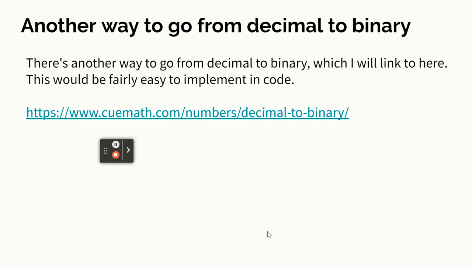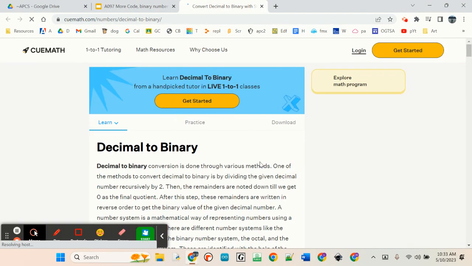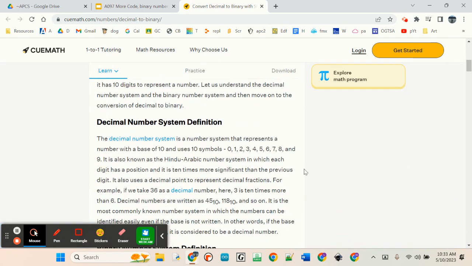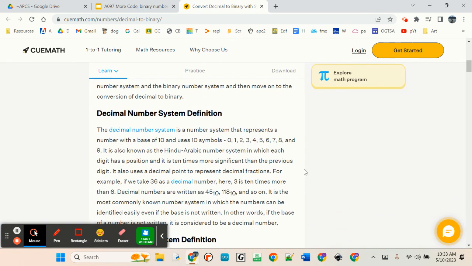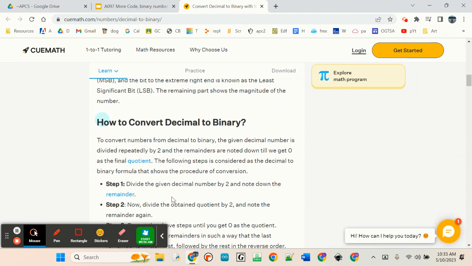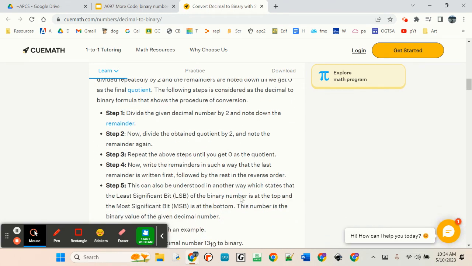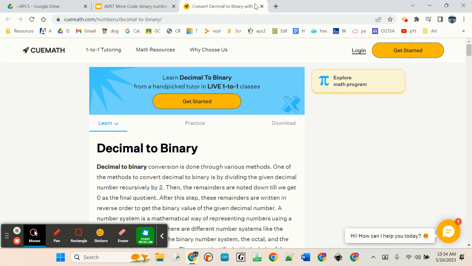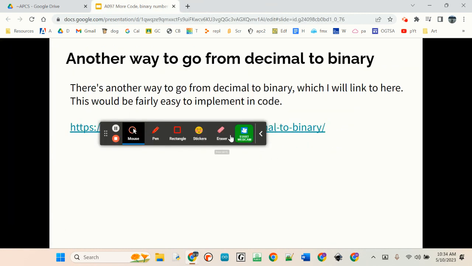There's another way to do it. And I linked it to you. It's actually pretty fascinating. Where you just divide by 2 over and over and over again, and you write down the remainder, and it works too. And in fact, that's what we'll do Friday. We're going to write a program, and we'll do it that way. But today, we're just doing stuff on a worksheet.